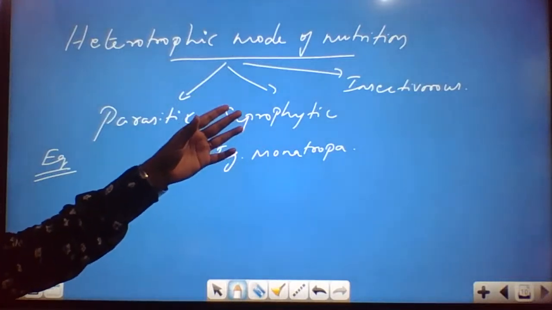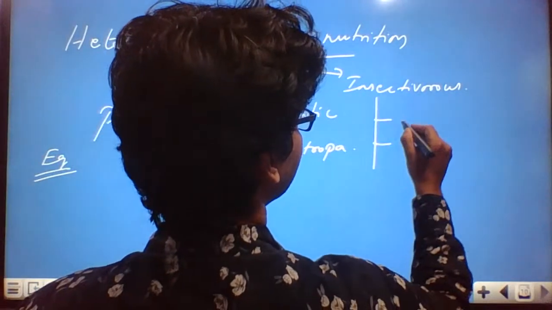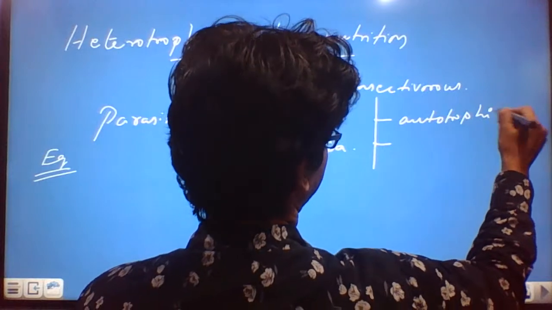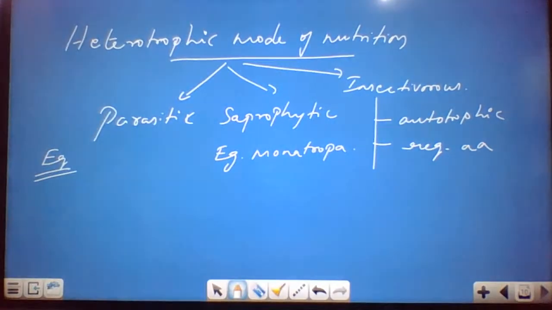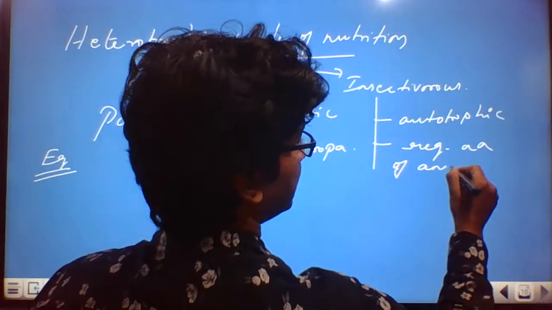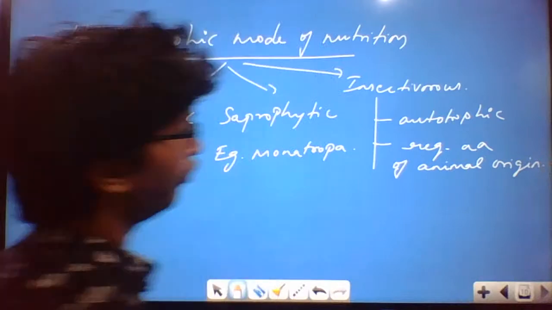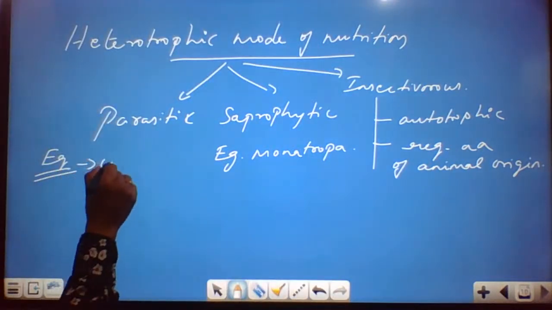An insectivorous plant is actually autotrophic, and it requires amino acids. These amino acids must be of animal origin. Fine. Coming to the parasitic mode, Cuscuta,